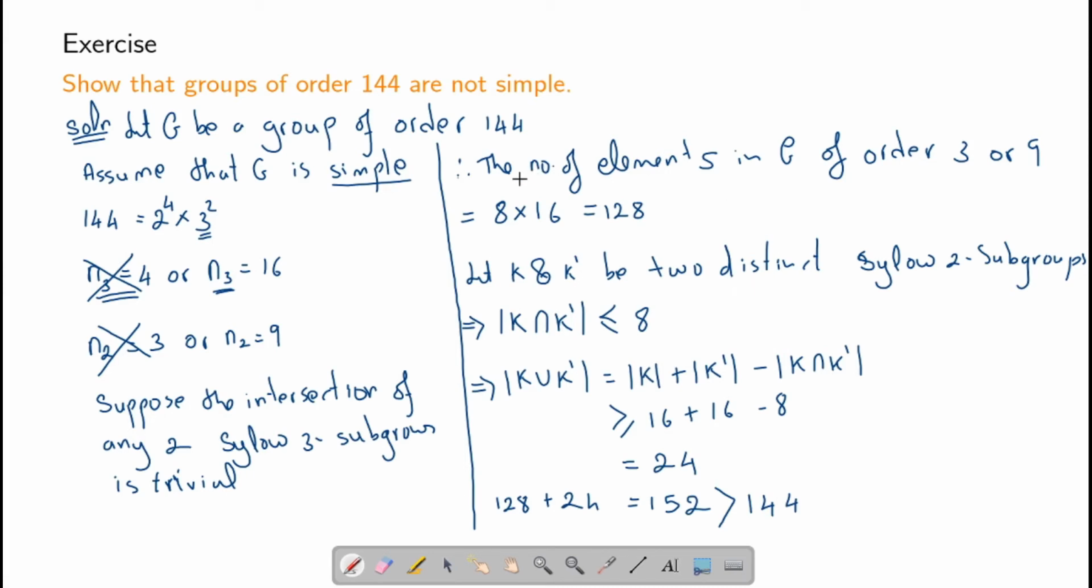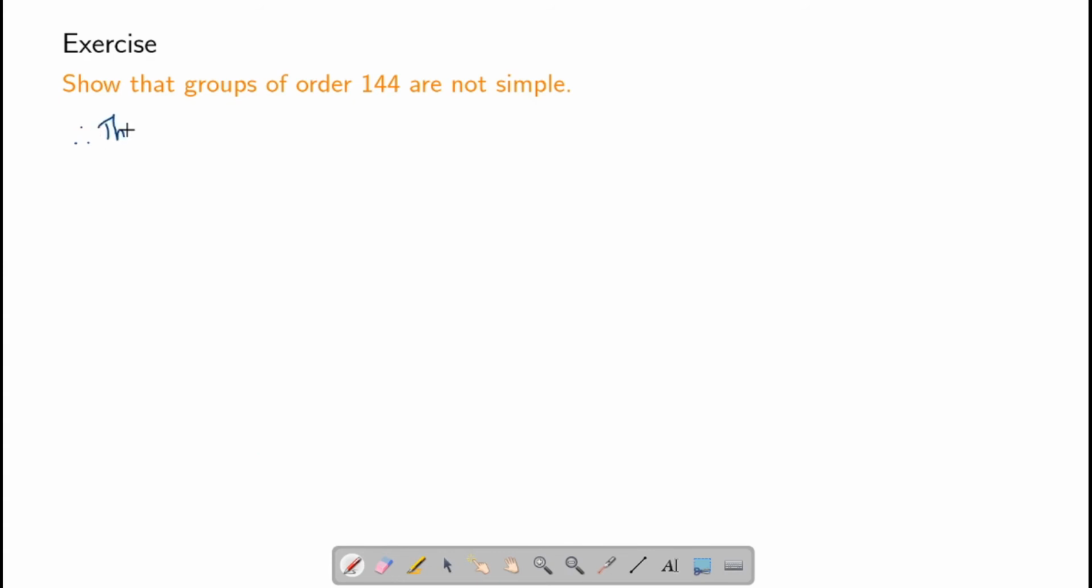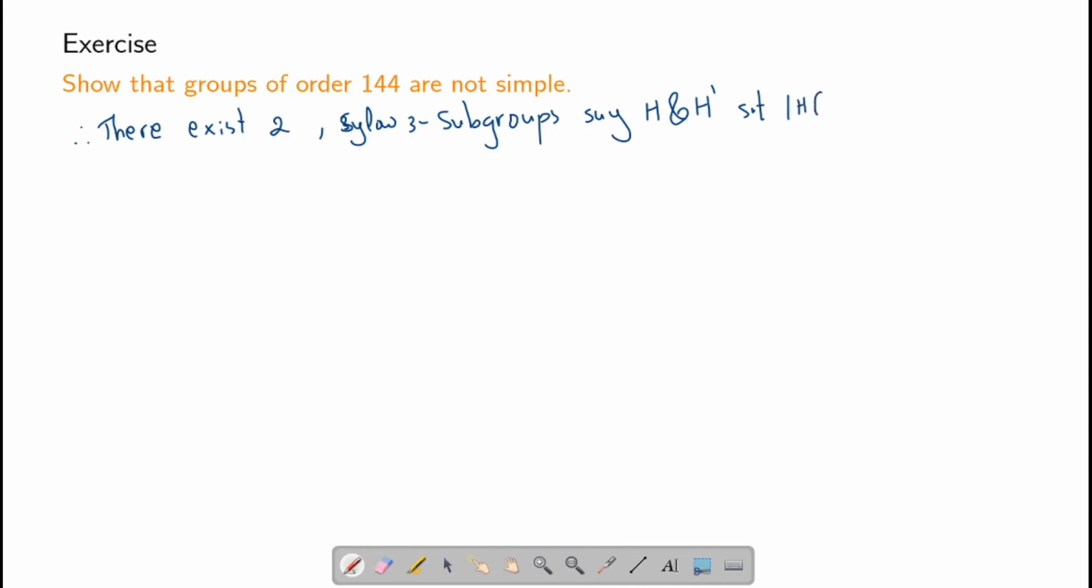This means that it is not possible that the intersection of any 2 distinct 3 Sylow subgroups is trivial. But the intersection of any 2 3 Sylow subgroups can only be either the trivial subgroup or a subgroup of order 3. Therefore, there exist 2 3 Sylow subgroups, let us call them H and H prime, such that their intersection is of order 3.